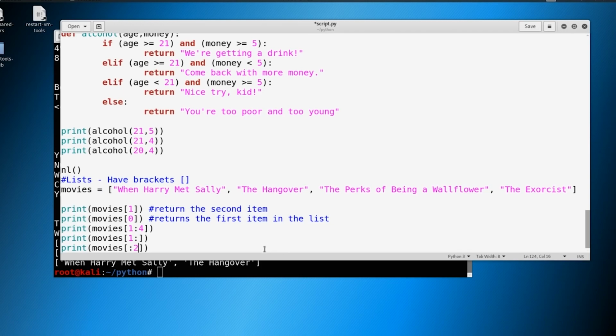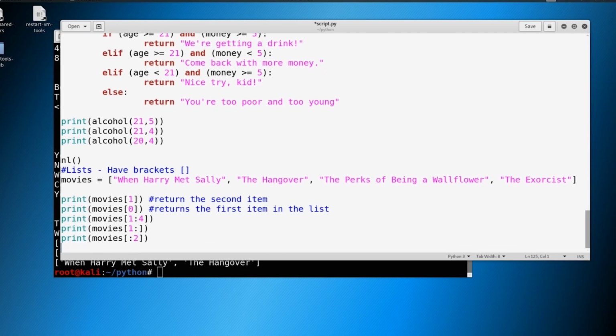So from here, let's do 2 more tricks. Actually, we'll do 1 more trick and then we'll move into some other items related to lists. So if we say movies like this, and we want to grab the very last item, we can just put in a -1. And this will grab the absolute last item off the list.